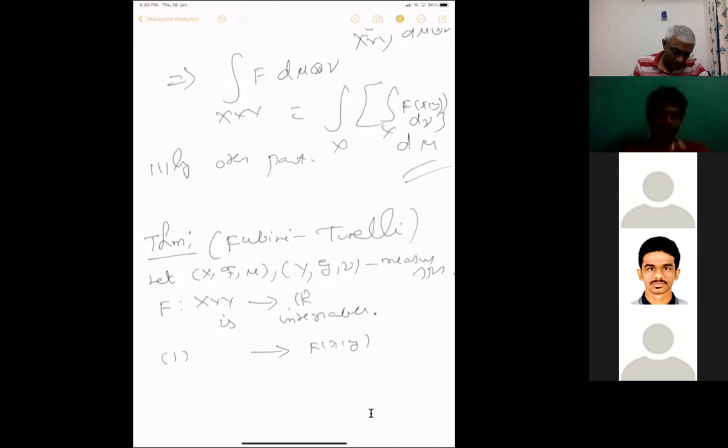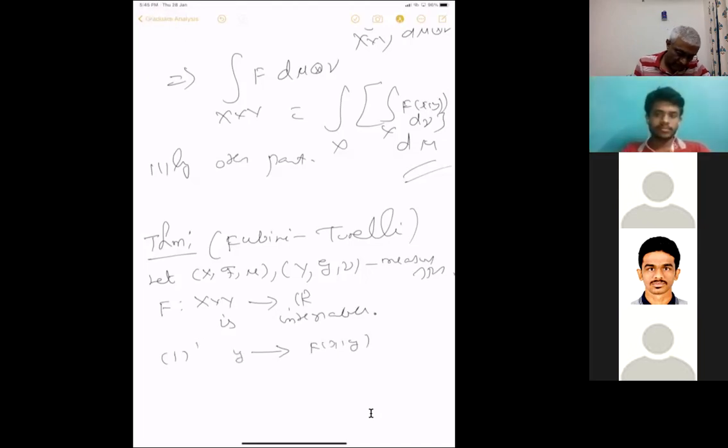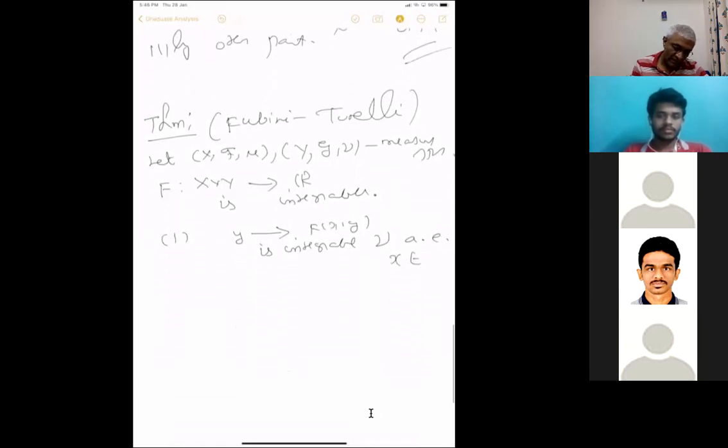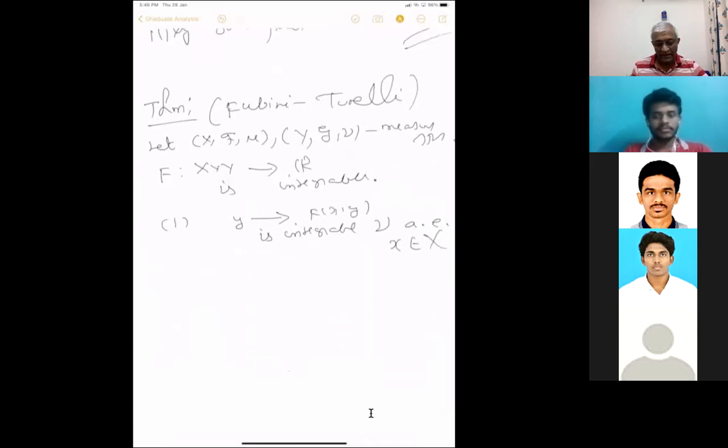Then for this function, y going to f(x,y), let me not say this for fixed x because I'm going to make the statement here itself, is nu integrable for mu almost everywhere x in X. This may not be integrable for all x, because we will conclude the integrability using the integration.